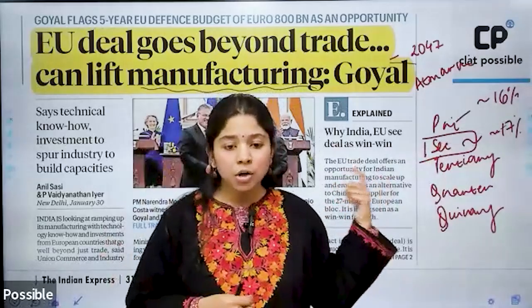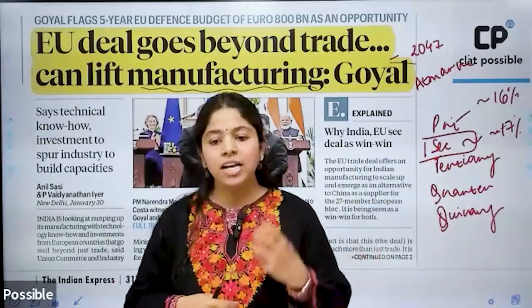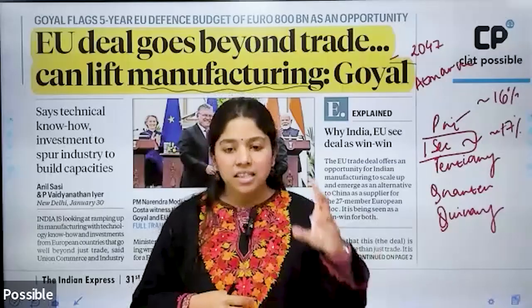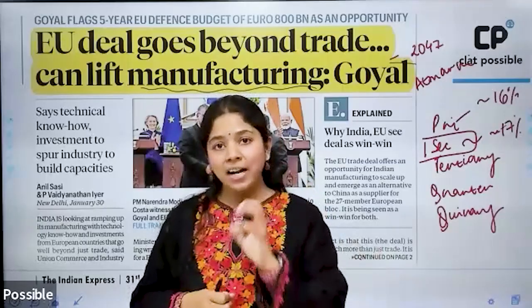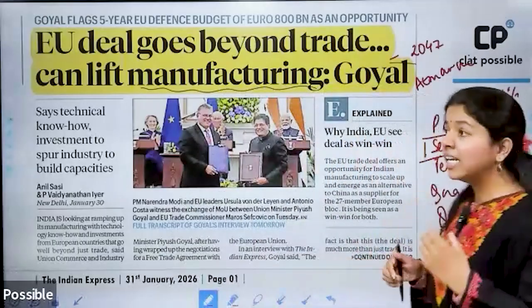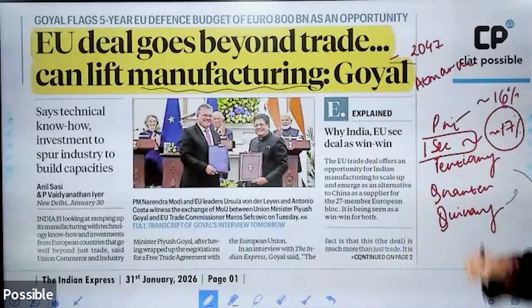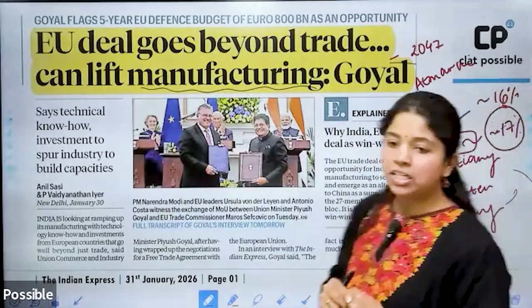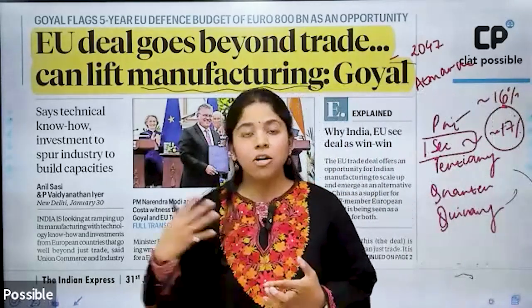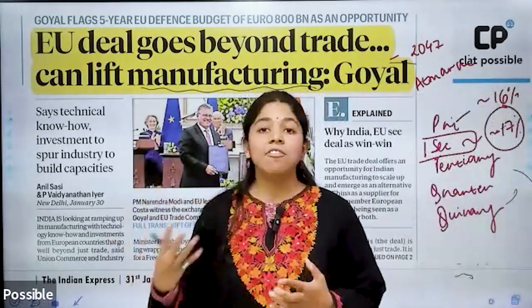So our Union Minister Piyush Goyal has basically said that this deal is going to be a landmark deal in terms of lifting the manufacturing sector, aiding the development of the manufacturing sector, and maybe also increasing the total share of the manufacturing sector in GDP from 17 to around 22 to 25%.